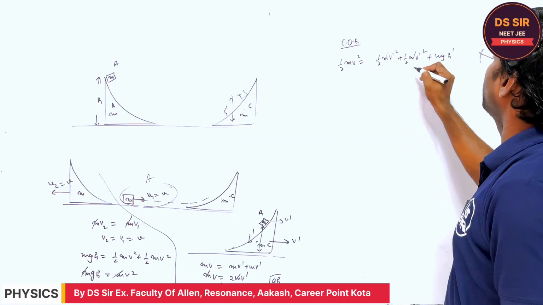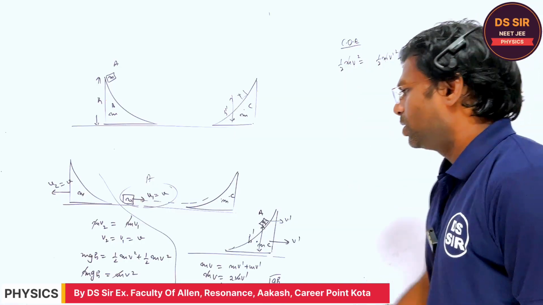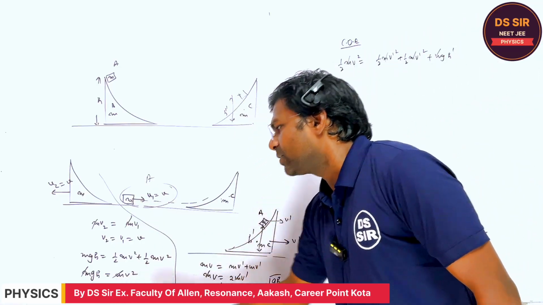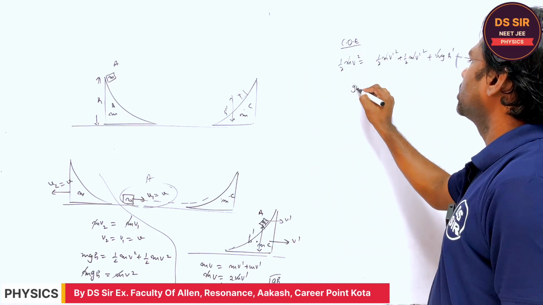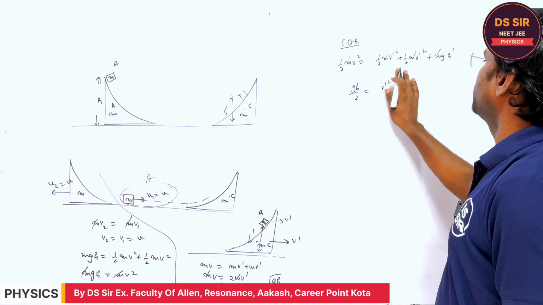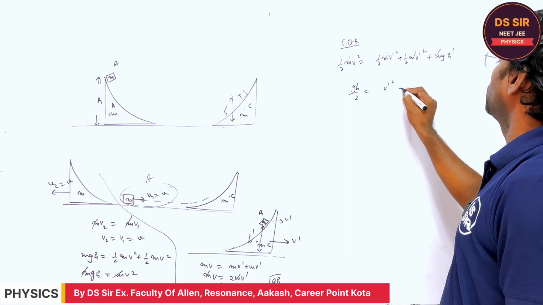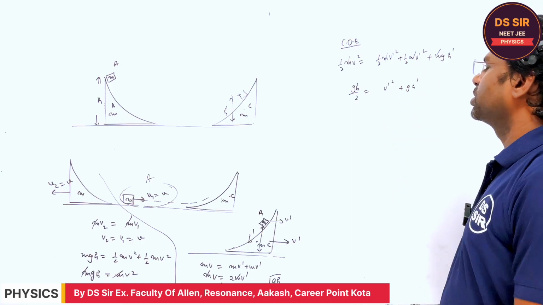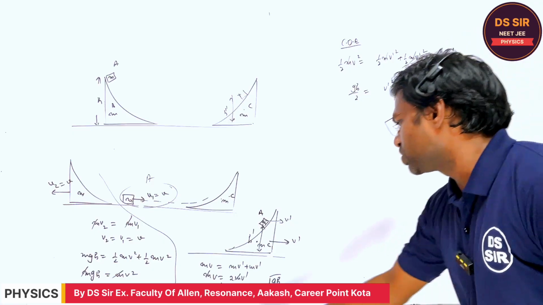So m will cancel out. So v square, what is the speed attained by the block A? This is gh by 2, v dash square plus v dash square becomes 2gh dash. Right? And what is the v dash square?